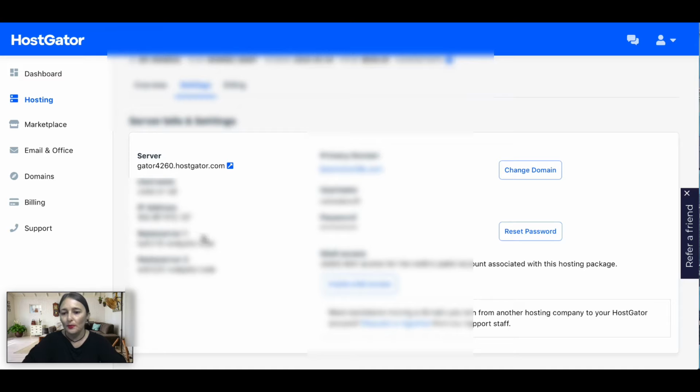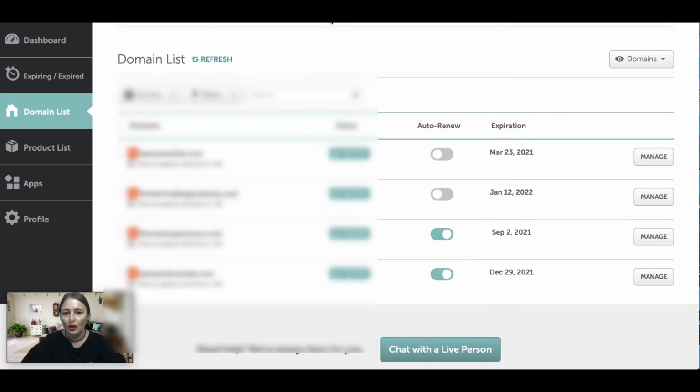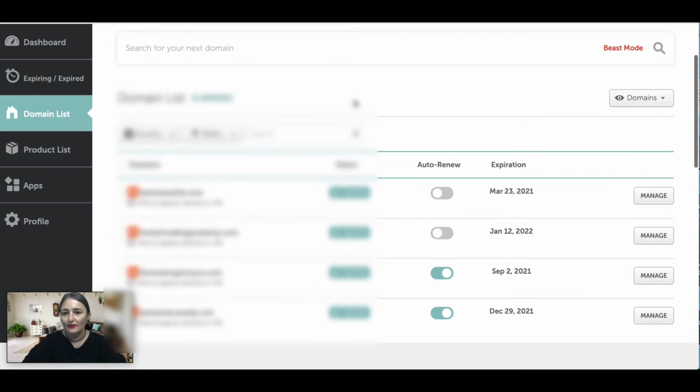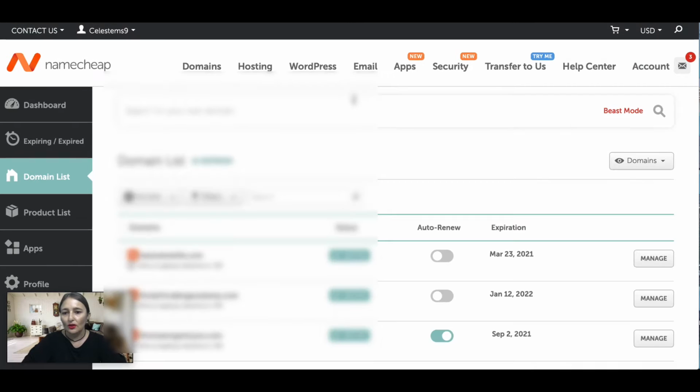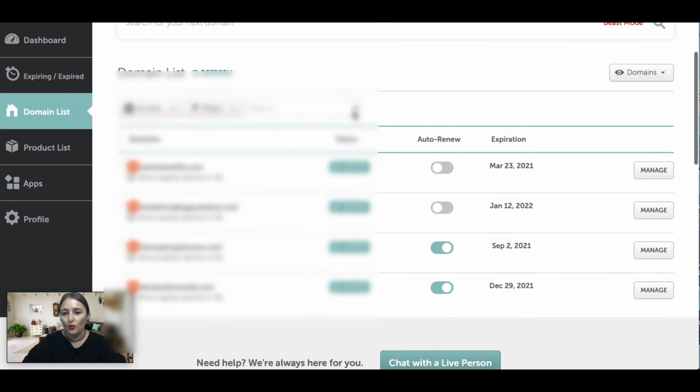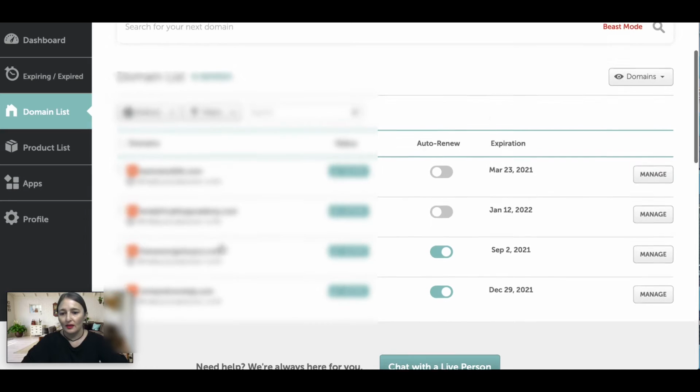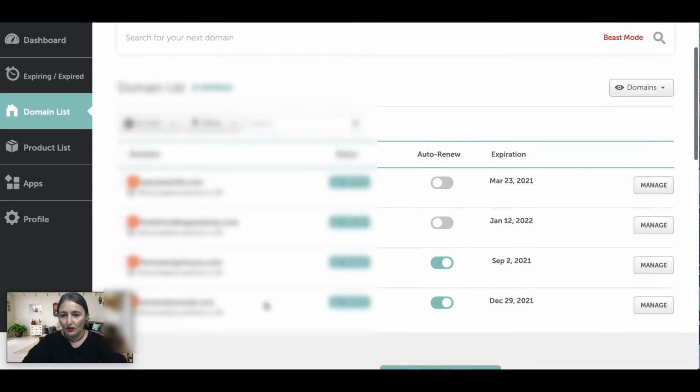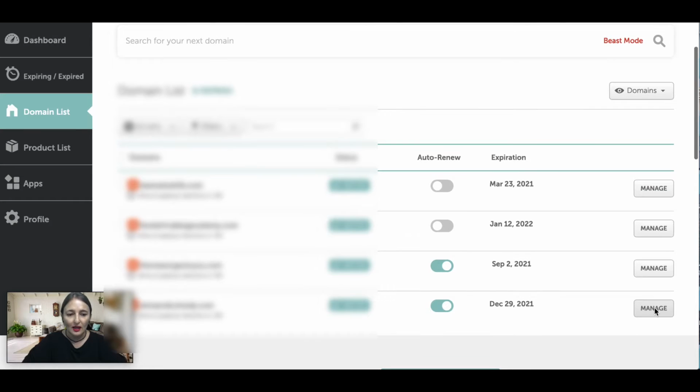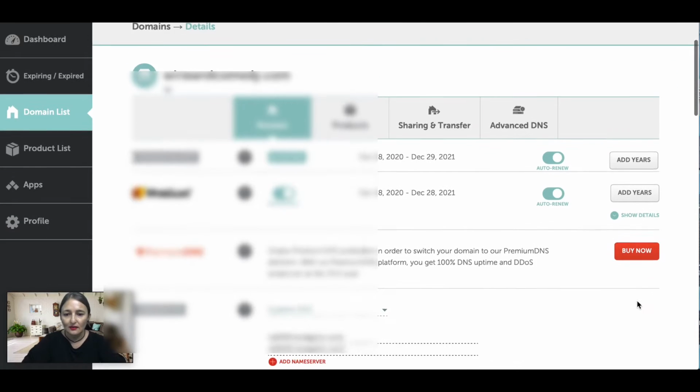Copy and paste name server 1 and name server 2 onto a notepad because you're going to be using it later. The next thing you're going to do is hop over to Namecheap, log into your account, and click on your domain list on the left hand side. If you've just bought one, there should just be one domain name here. All you do is click on the one that you want to change or manage, and click manage on the right hand side here.